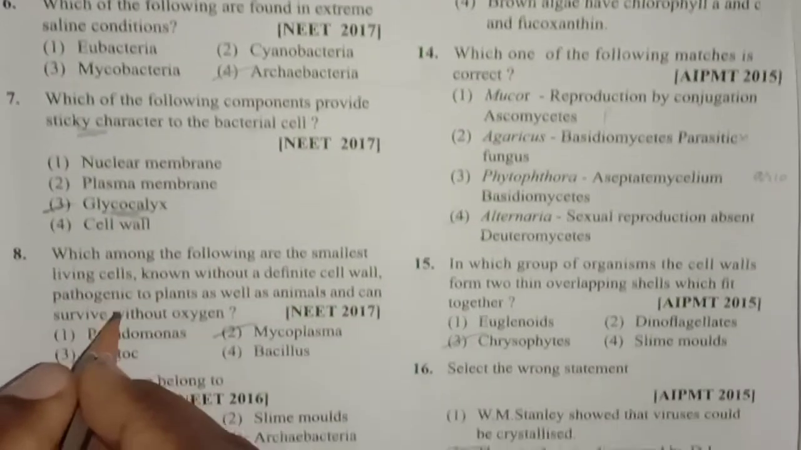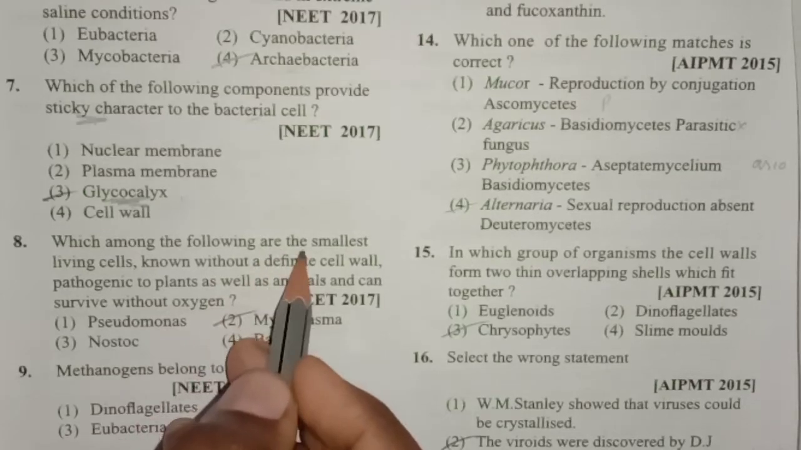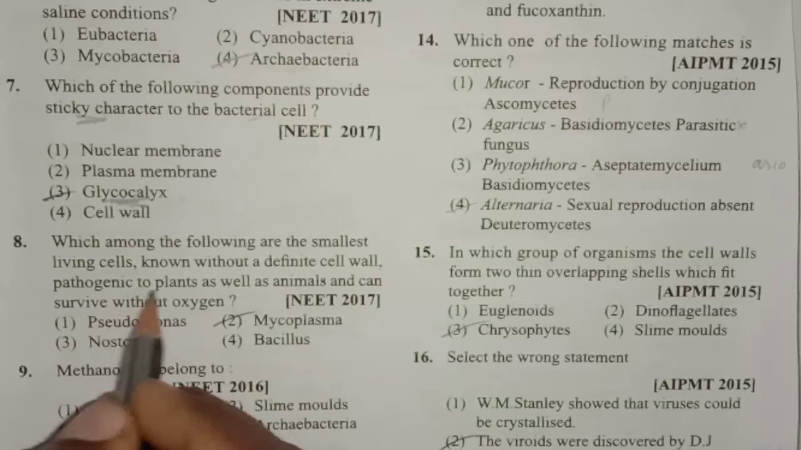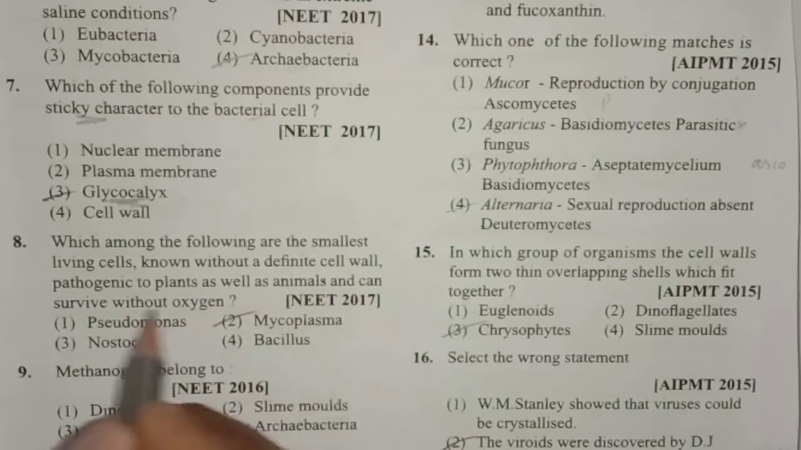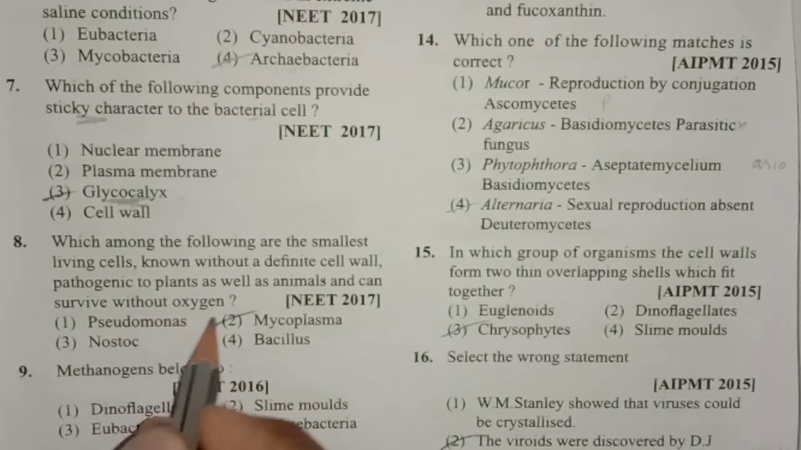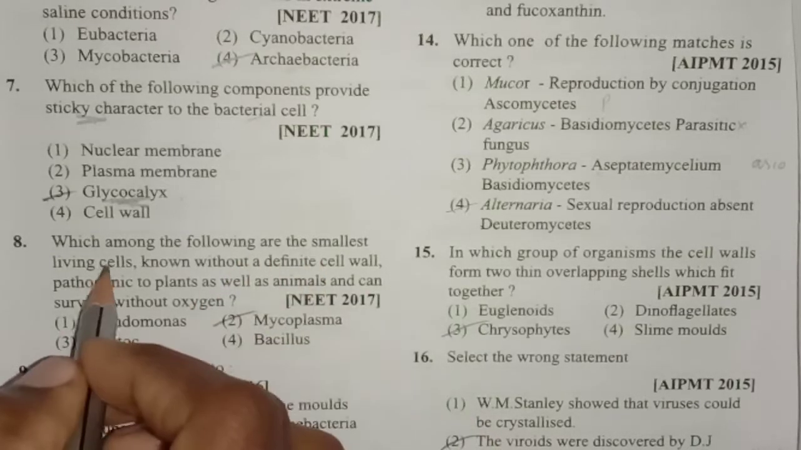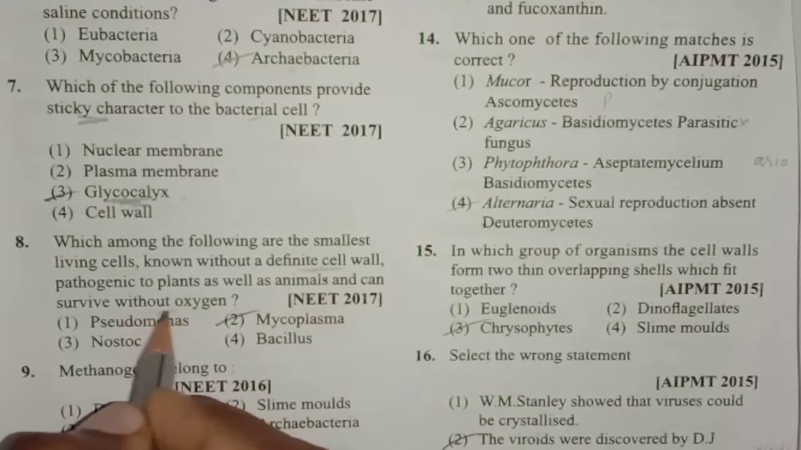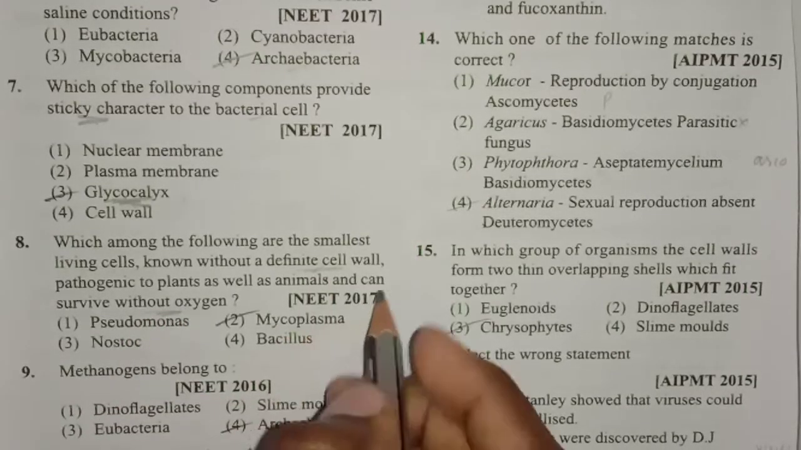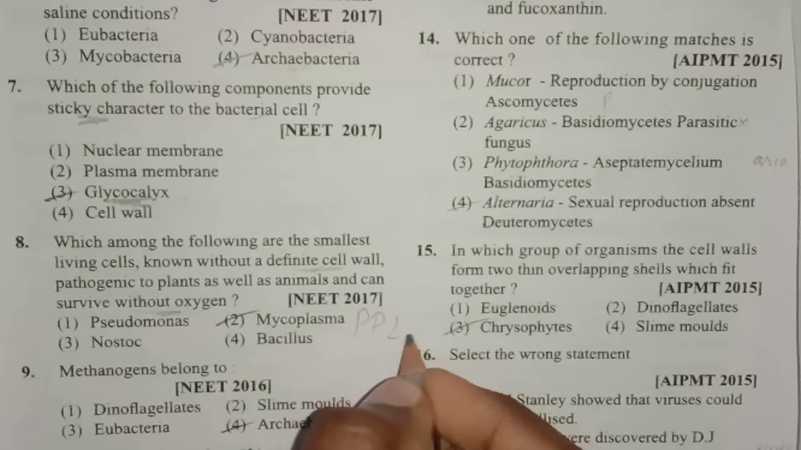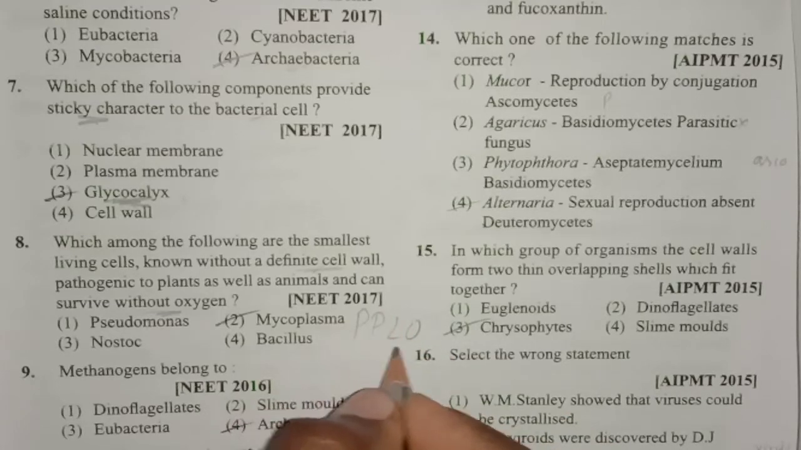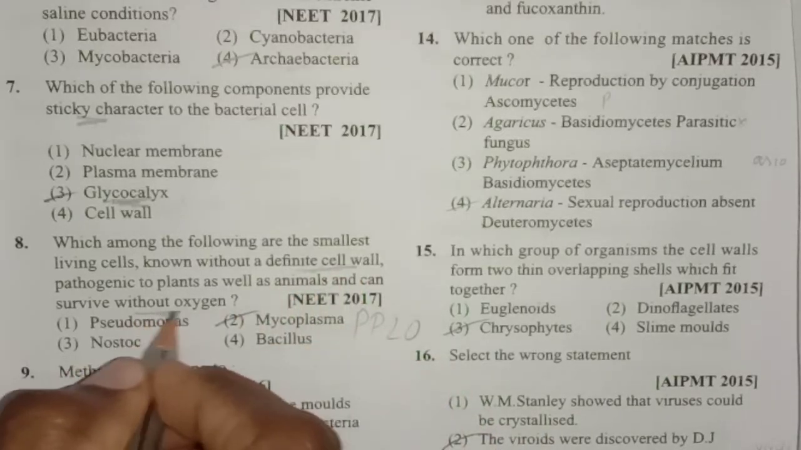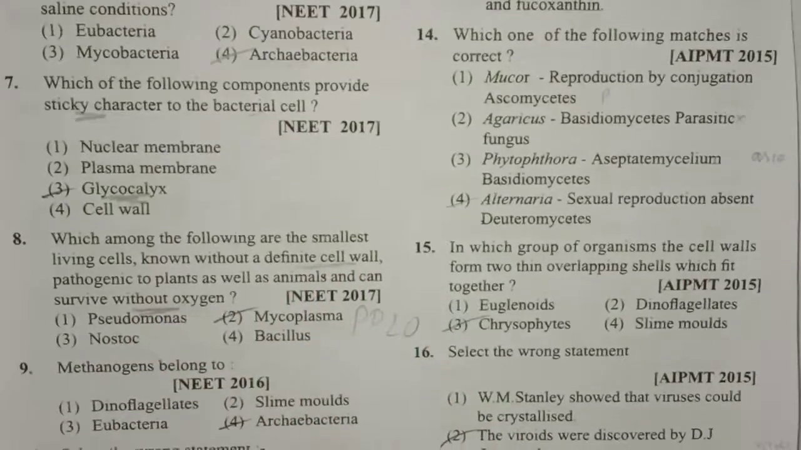And next one, which among the following are the smallest living cells known without a definite cell wall, pathogenic to plants as well as animals, and can survive without oxygen? So whenever we say the smallest living cells without cell wall, they are the mycoplasma, and they can survive without oxygen. These mycoplasma can also be called PPLO, that is pleuropneumonia like organisms. They are the smallest living cells without cell wall and can survive without oxygen.